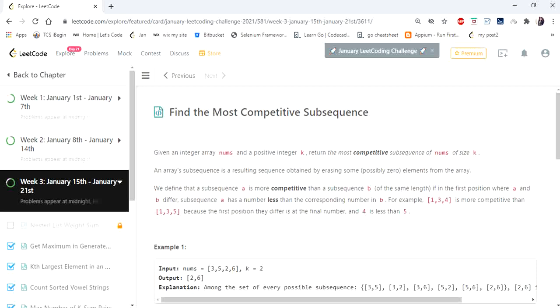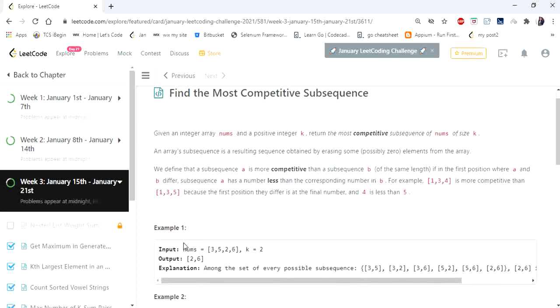Hello there. So today we are going to find the most competitive subsequence. We are given an input integer array and an integer k. Our goal is to return the most competitive subsequence. Here they have given an example: 1, 3, 4 is more competitive than 1, 3, 5 because the first position they differ is at the final number.